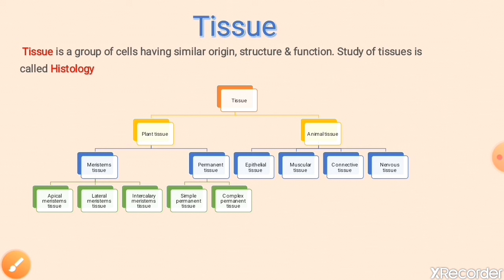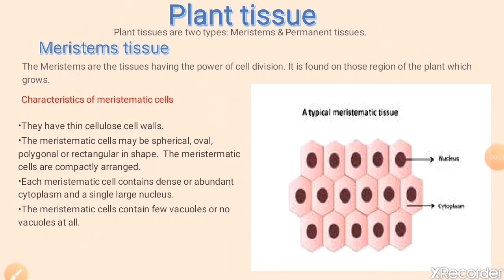So we discussed all the parts of tissue, plant tissue and animal tissue, in brief. Let's understand plant tissue. So plant tissue, ऐसे टिश्यू जो प्लांट्स में पाए जाते हैं उन्हें हम प्लांट टिश्यू कहते हैं.